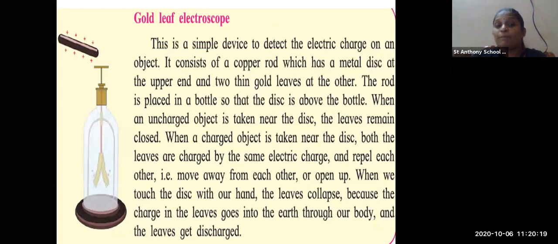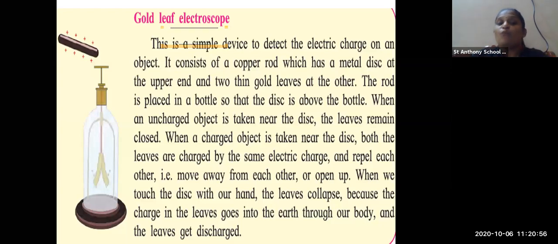Okay, they will repel. When there was the same amount of electrons and protons in the leaf, at that time they were closer to each other. But when the positive charge was brought near and the metallic disc attracted some of the negative charge, the balance of positive and negative charge in the gold leaf was disturbed, and due to that they repel each other and move away from each other, or we can say that the gold leaf opens.